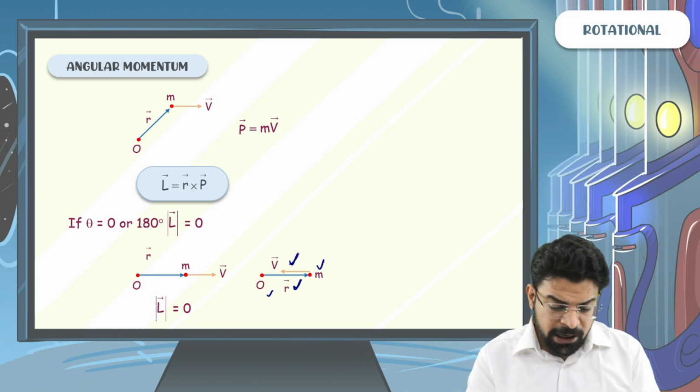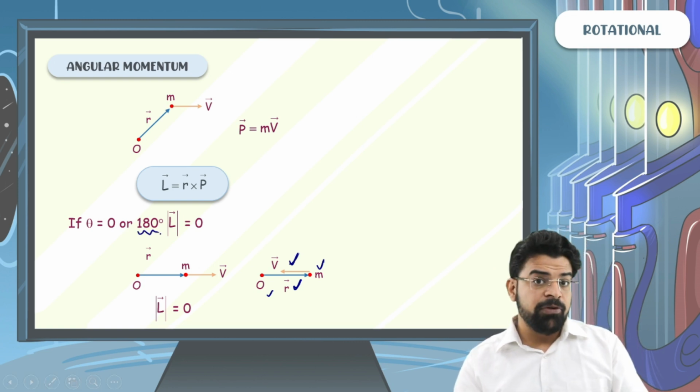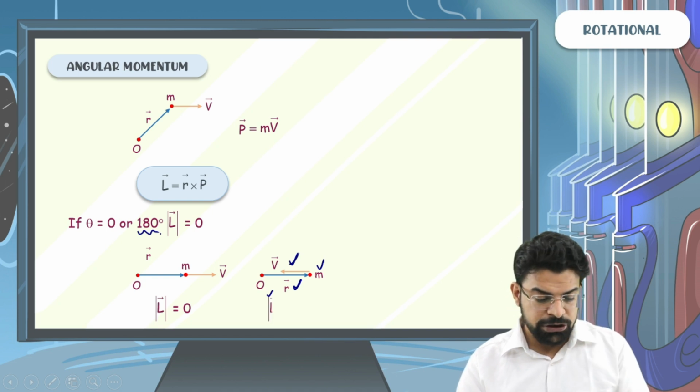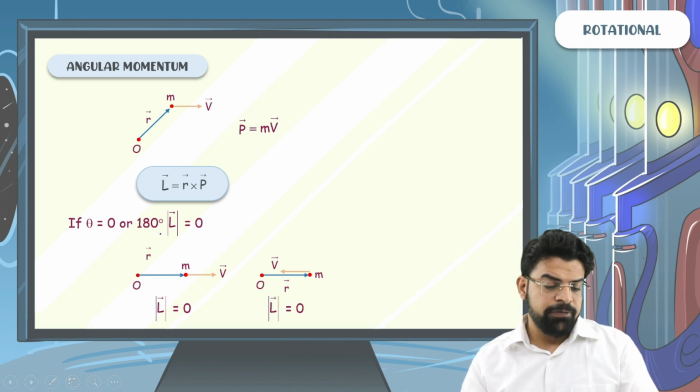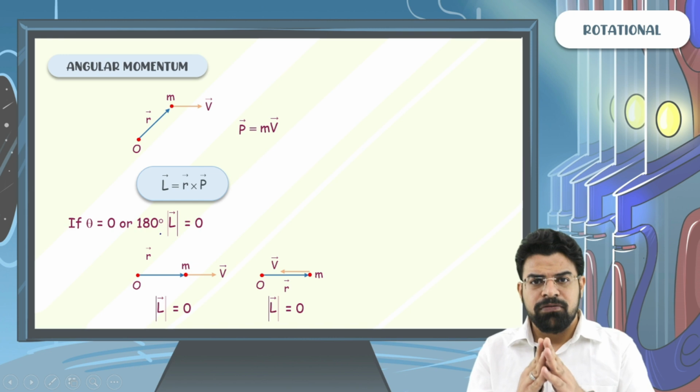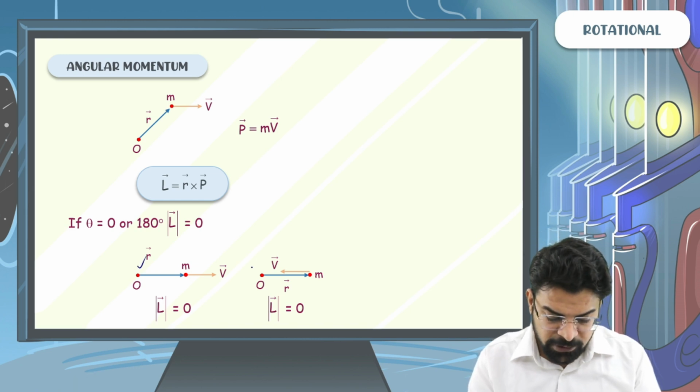So the angle between r and p will be 180, and again the magnitude of angular momentum will be 0. So remember that if the angle between r and p is 0 or 180, then the magnitude of angular momentum about the observer will be 0.